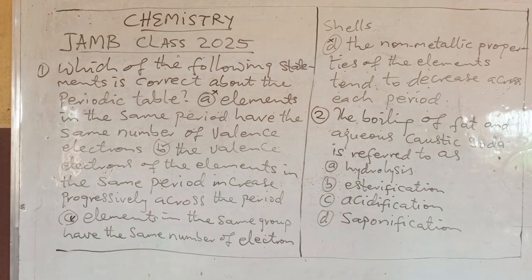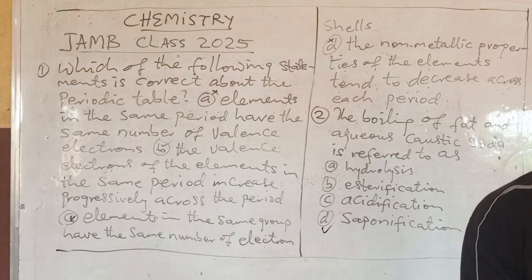What type of reaction is that? That's what they're asking you. Fat and caustic soda will produce soap. And which of them here is the process of making soap? Saponification. You don't waste time. You check saponification, you tick it. These other ones are not correct.